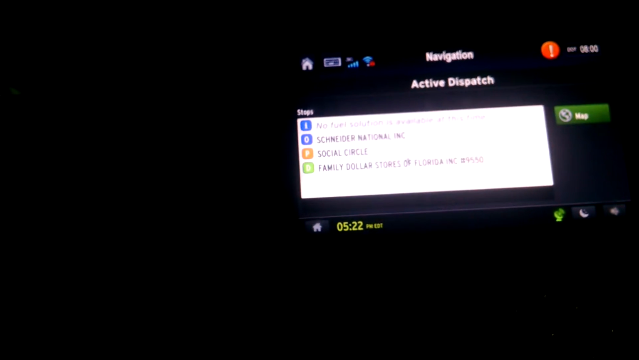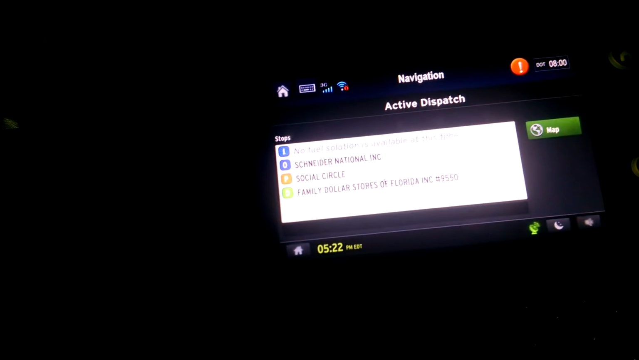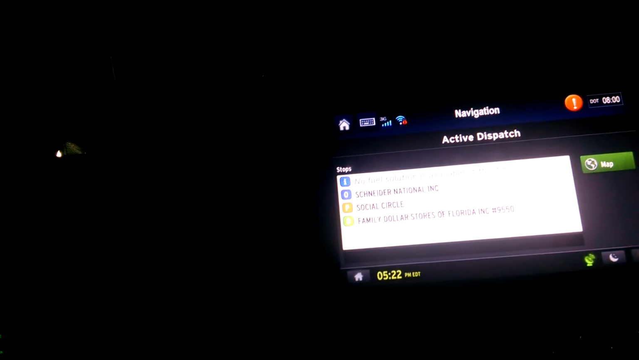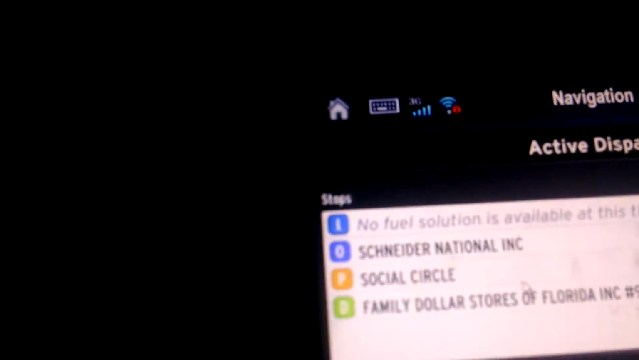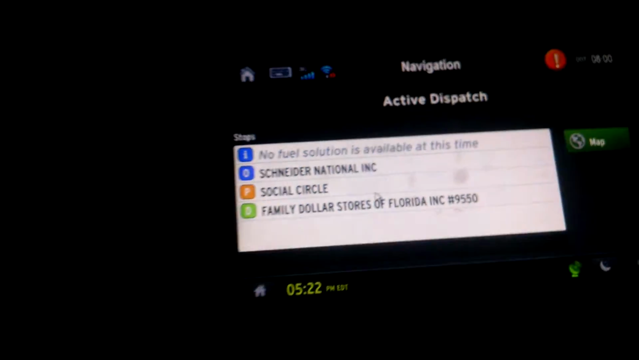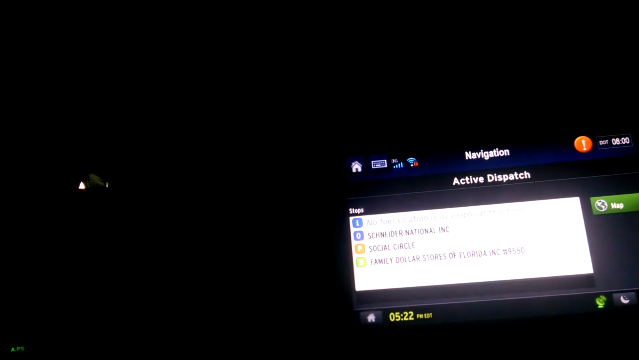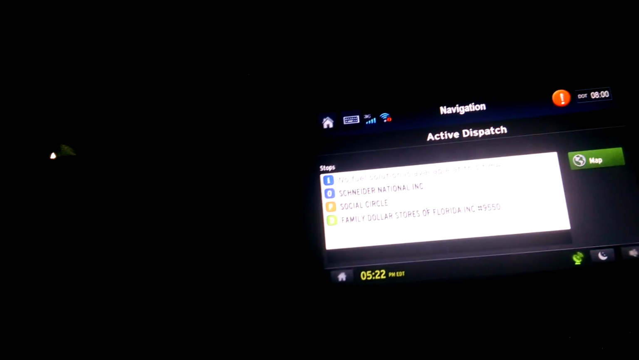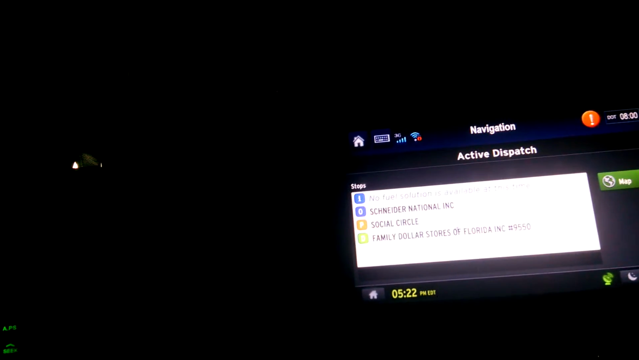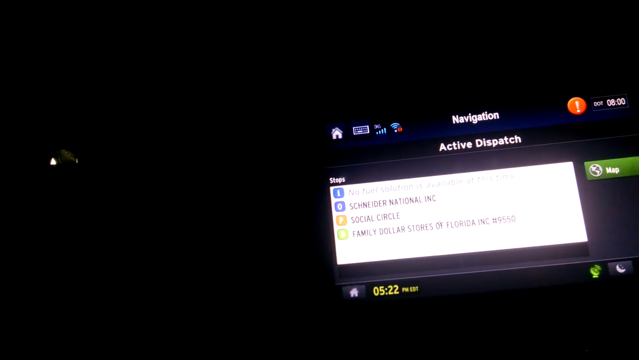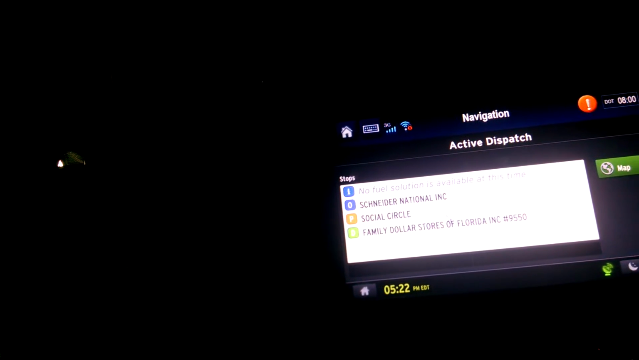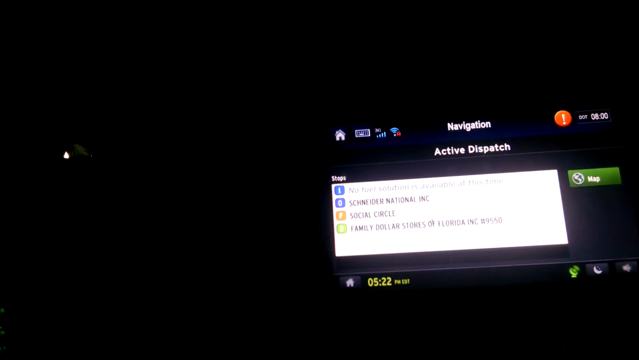That's one thing that I've noticed about this Qualcomm here, and I can't vouch for anybody else, but for me, anytime I said that I had less than 1/4 of a tank, it says no fuel solution. I don't know why, but what I've noticed is that if I say that I've got 1/4 of a tank, it'll go ahead and say, hey, you can fuel at this spot here. The last load that I had, I had the ability to fuel here at this Flying J in Birmingham, Alabama.